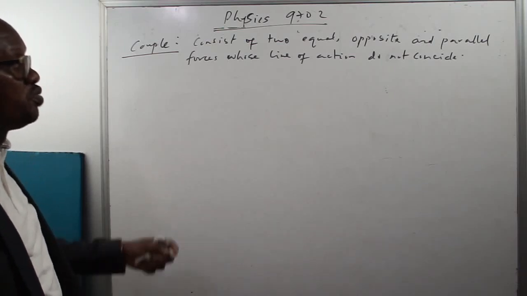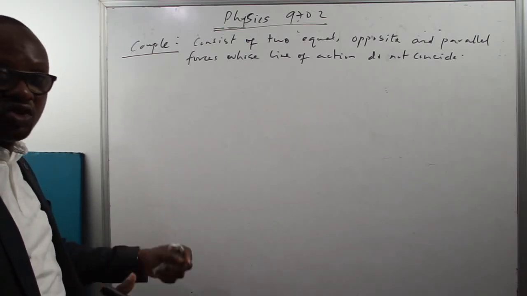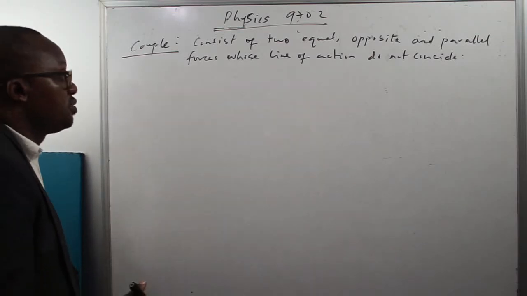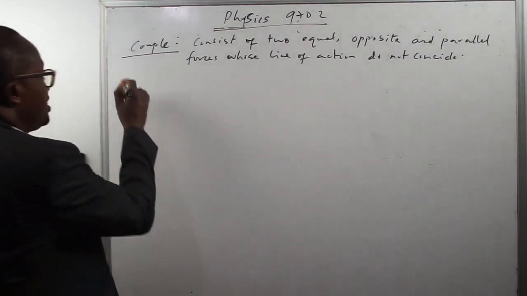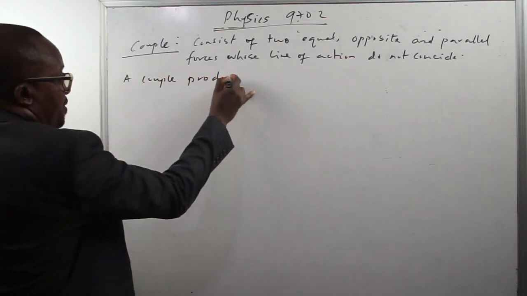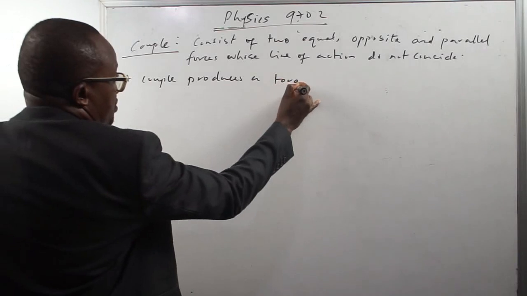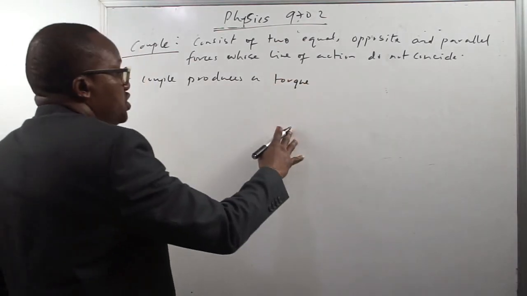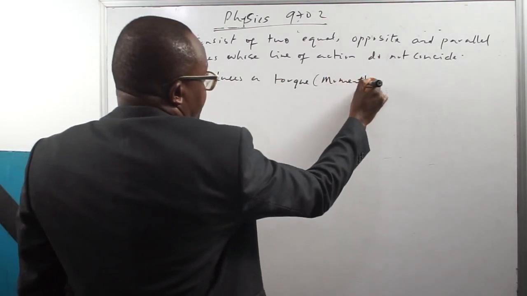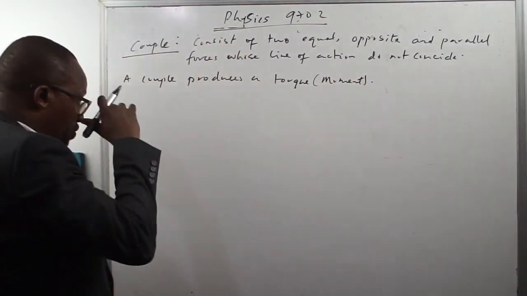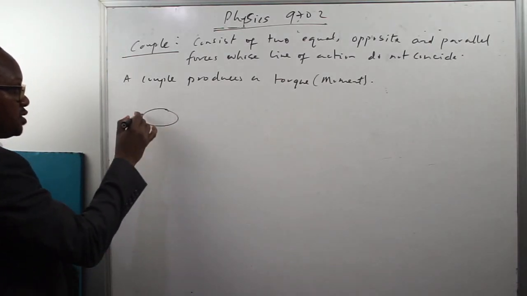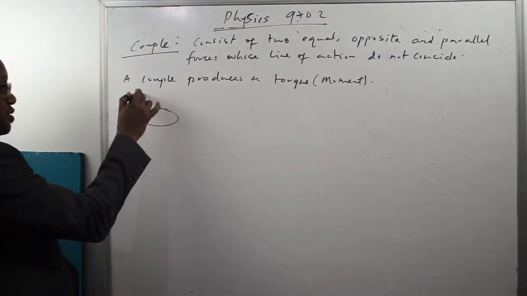And a couple will produce a turning effect, which is called the moment of that couple. So a couple produces a turning effect. A couple produces a torque, which is moment. So for example, if I have a case like this, I have the following system.